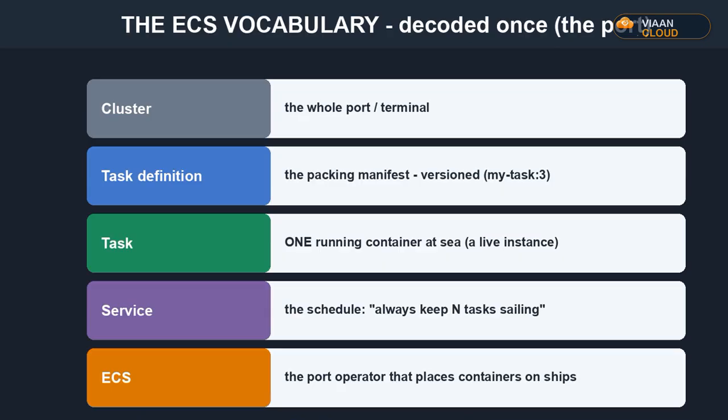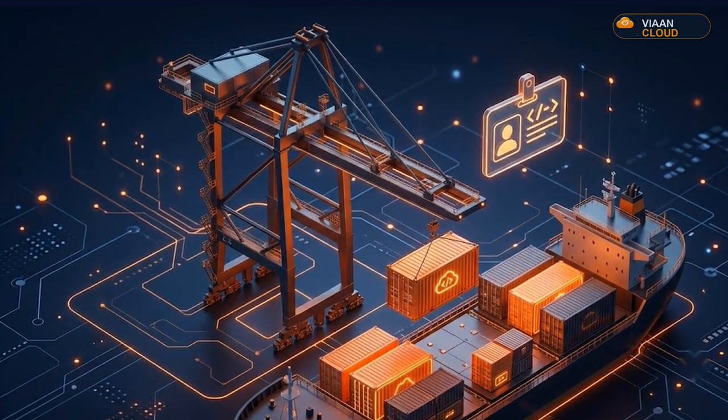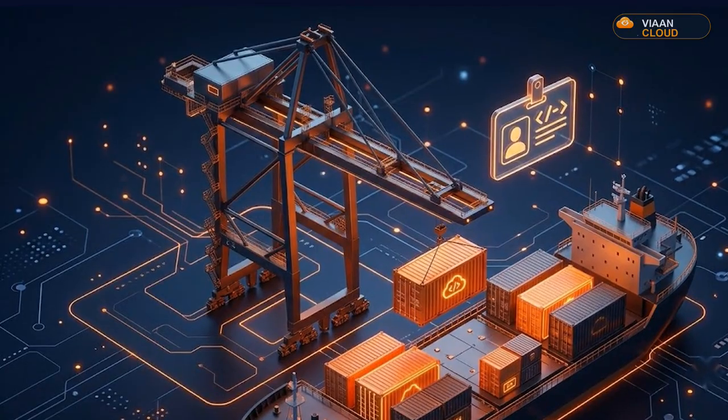This is the most important 90 seconds of the chapter, the 2 IAM roles. A role is a permission slip, a badge that says you're allowed to do this. The first is the execution role. It is not for your app, it's for the AWS agent that sets your container up. It lets AWS pull your image from ECR and write your logs. Think of it as the crane operator's badge, the crane that lifts your container into place. Miss this badge and you get the classic cannot pull container error.